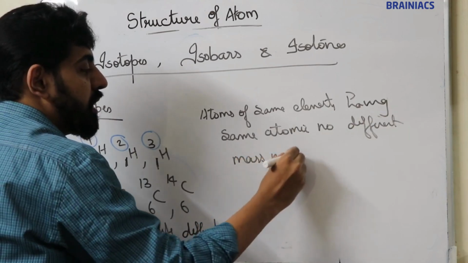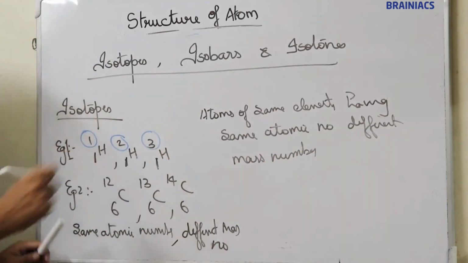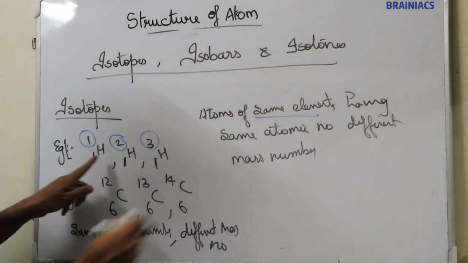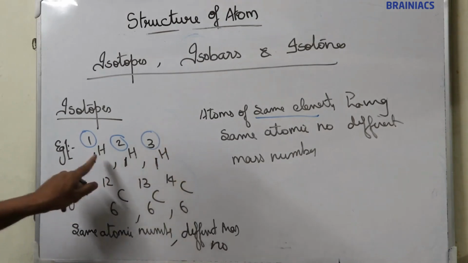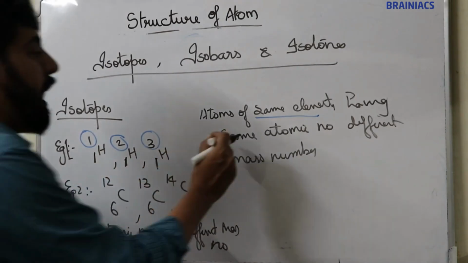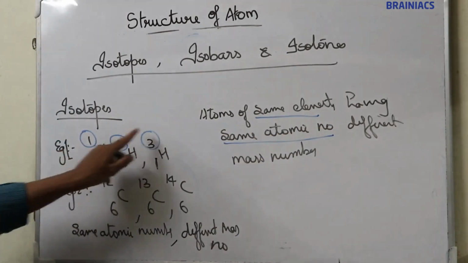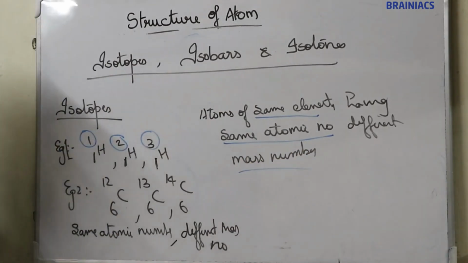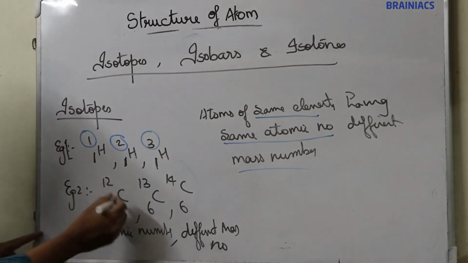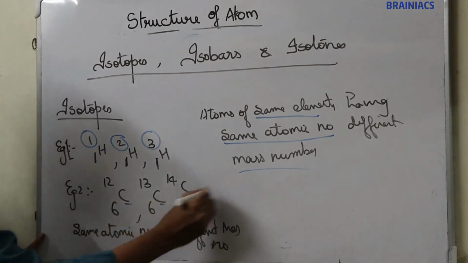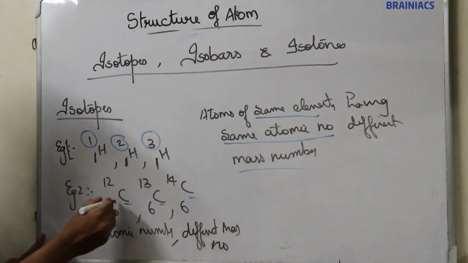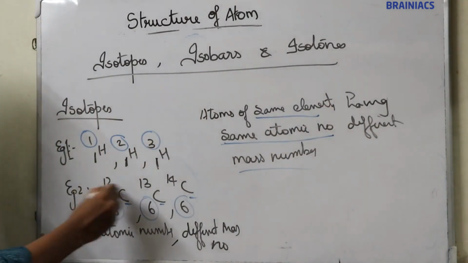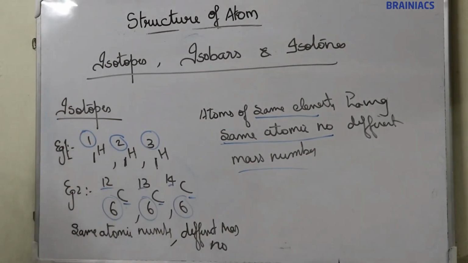If you consider these three, they are atoms of the same element, hydrogen, with the same atomic number but different mass number. These are isotopes. If you consider carbon, carbon, carbon, atoms of the same element having the same atomic number, 6, 6, 6, but different mass number. These are known as isotopes.